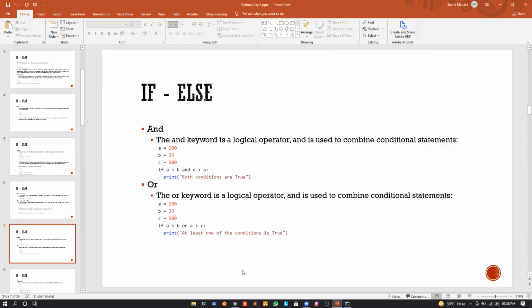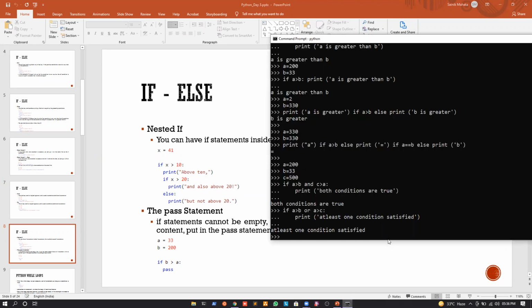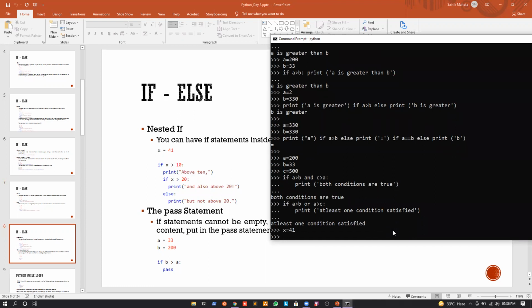Okay. Let us move further. Now, obviously, we can write a nested if statement. Now, what's a nested if? Obviously, if we have if statements inside if statements, so again, we call it what? A nested if statement. Okay. So again, let us very quickly see this example. So if I write x equal to 41, right? So what I will do, I will give the first condition. I can write if x is greater than 10. So yes, it is greater than 10. So what I will do, I will give a colon.